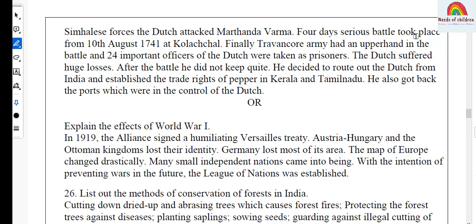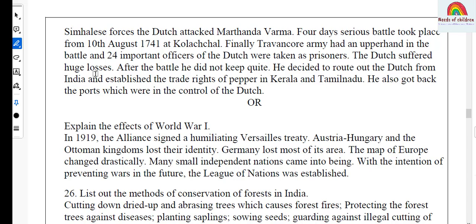A four-day serious battle took place from 10th August 1741 at Kolachal. Finally, the Travancore army had the upper hand in the battle and 24 important officers of the Dutch were taken as prisoners. The Dutch suffered huge losses.